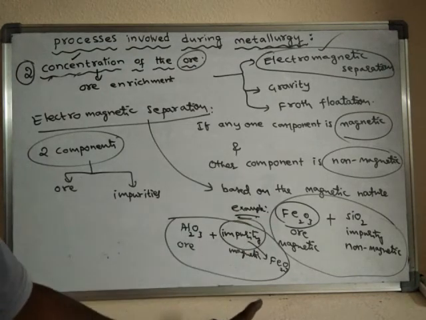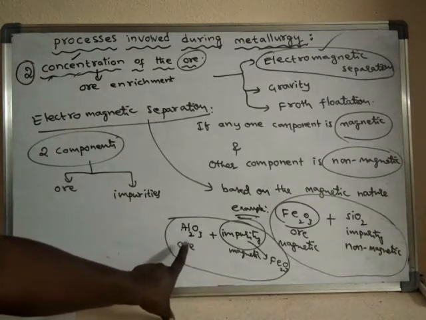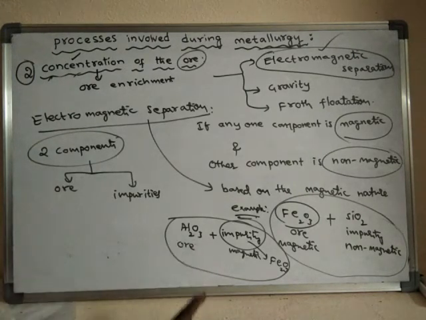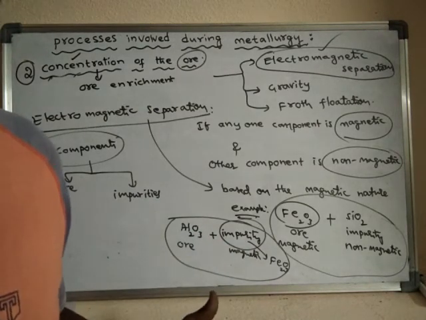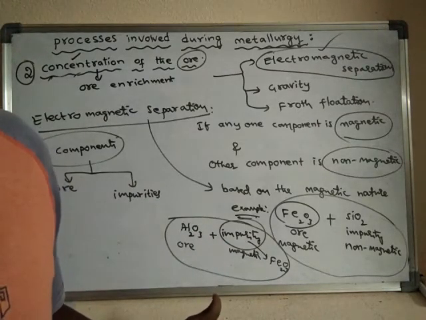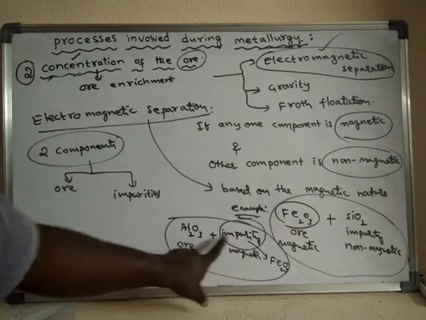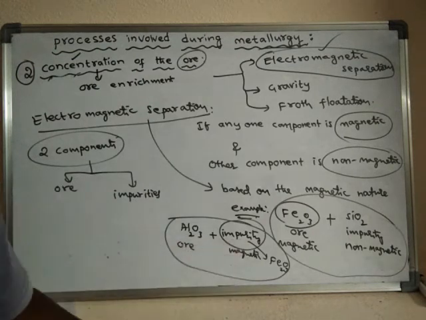Generally remember that impurities are present in very little amounts. The majority of the substance will be ore only. Impurities are nothing but unwanted substances. A little amount of unwanted substance, when present with the other substance, is said to be an impurity.